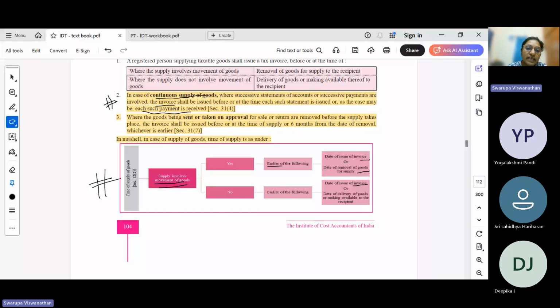Then, goods sent and taken on approval basis. In certain cases, we will not be purchasing the goods directly.